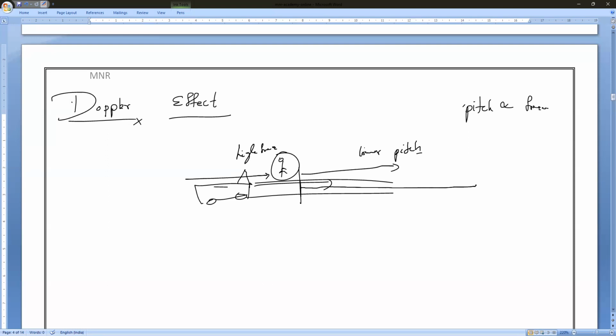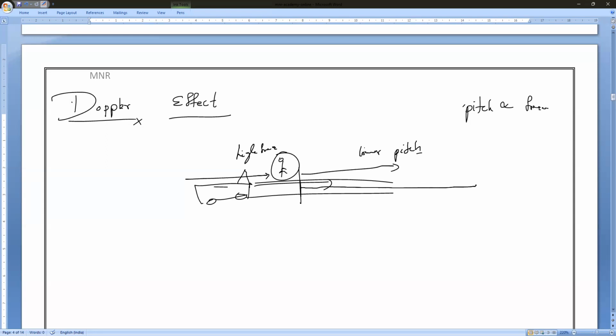Similarly, while traveling in a vehicle towards a factory, imagine there is a factory with a siren. Have you noticed it? Whenever the shift is completed in factories, they put on a siren. Am I right, everyone? Yes. After shift timing, they put on a siren for all the laborers, and they will go.